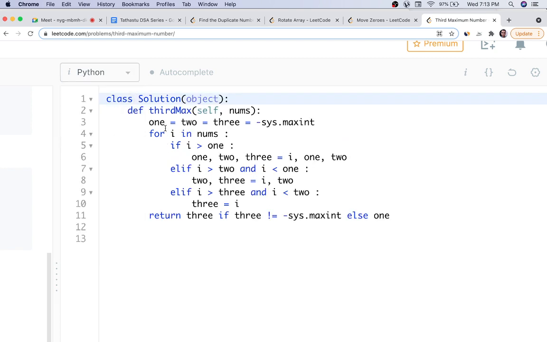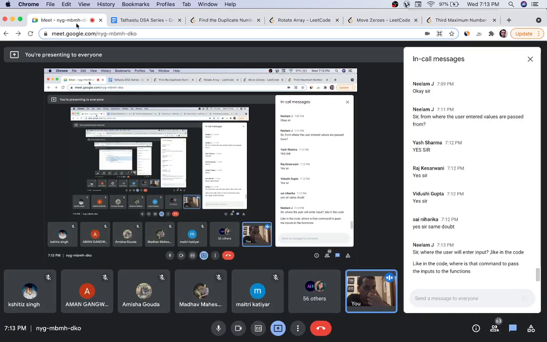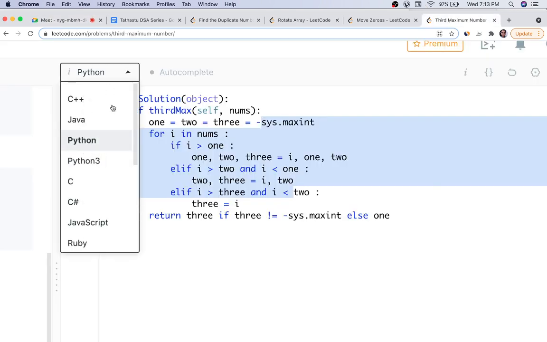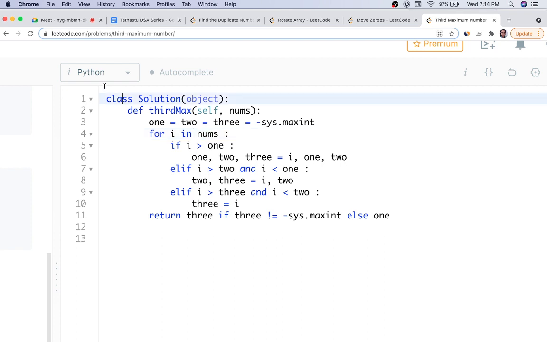Similarly in Python, we have defined 3 values, 1, 2, 3. So this code won't work in Python 3. A lot of students will try to run this code in Python 3. It won't work there. Okay, it will only work in Python 2 and not in Python 3. So make sure you don't type it in Python 3. If you want to do it for Python 3, then the code will be slightly different.